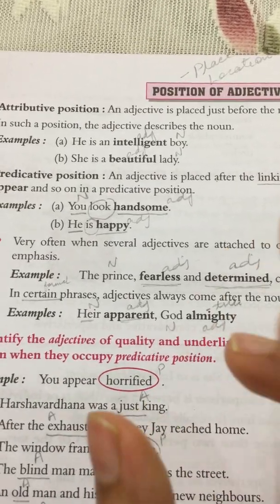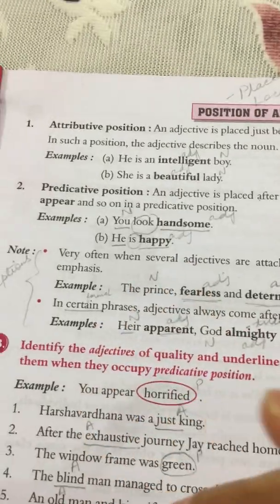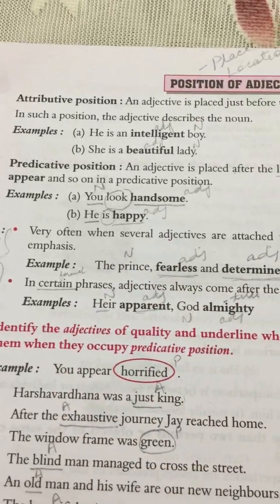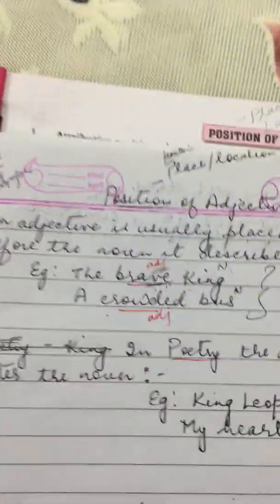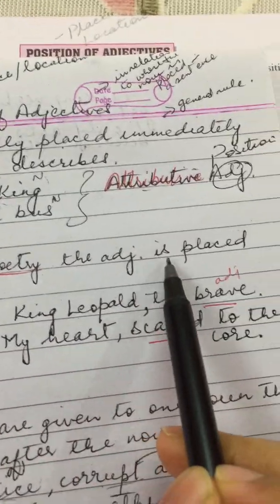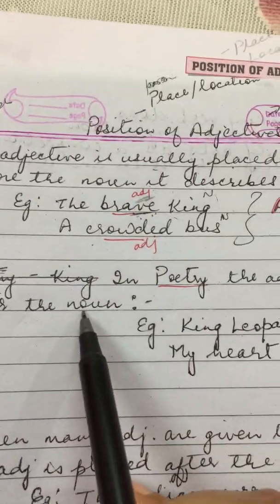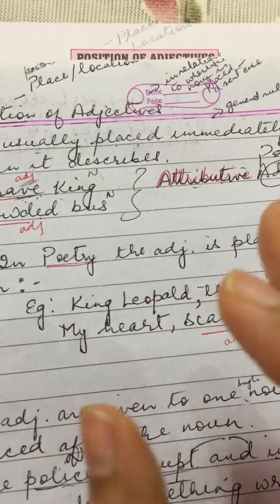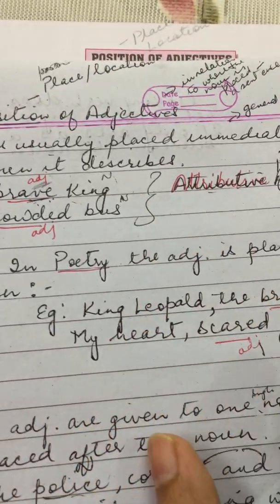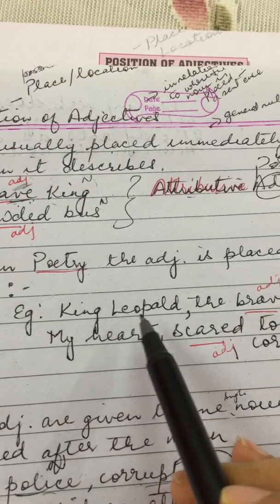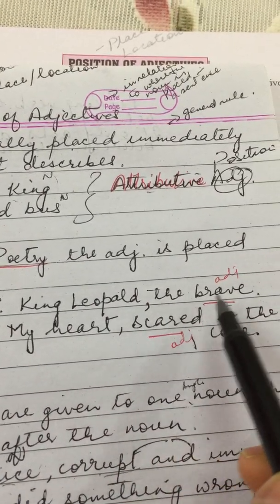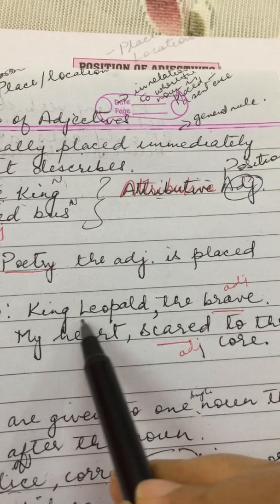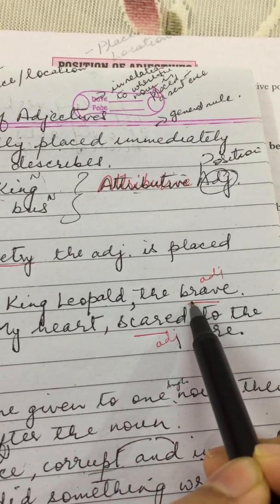Okay. Now, I'll tell you one more thing. In poetry, whenever you read poetry, the adjective is placed after the noun. There is one more case. In poetry, you will find this type of examples. Example, King Leopold the Brave.